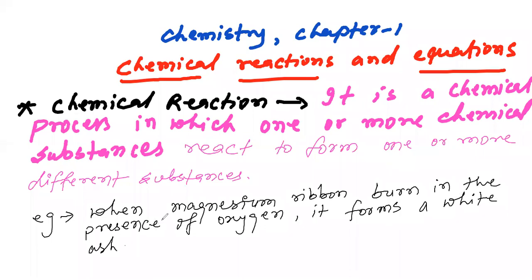The example is that when magnesium ribbon burns in the presence of oxygen, it forms a white ash.